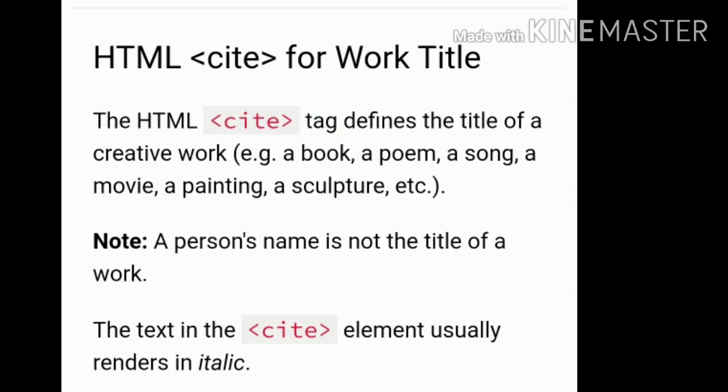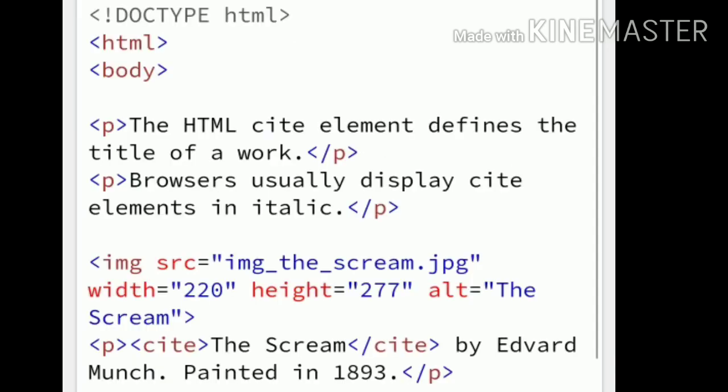The text in the CITE element usually renders in italic, just like the address tag. You can use it this way.